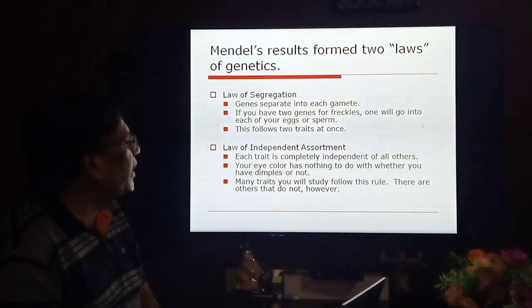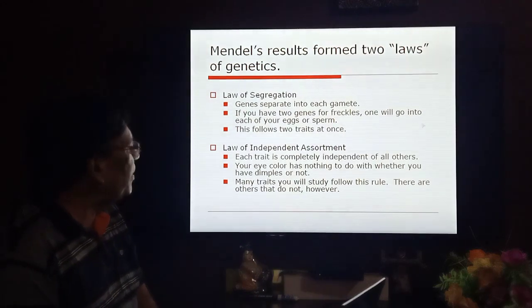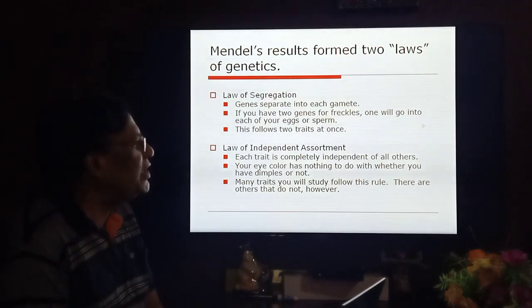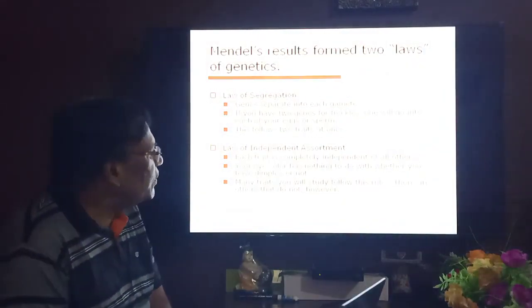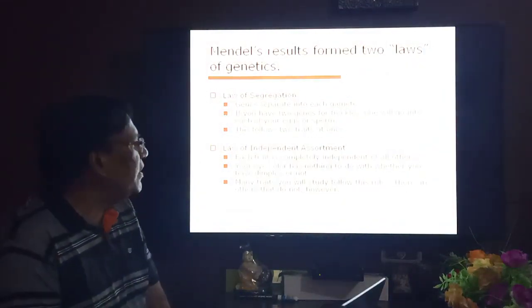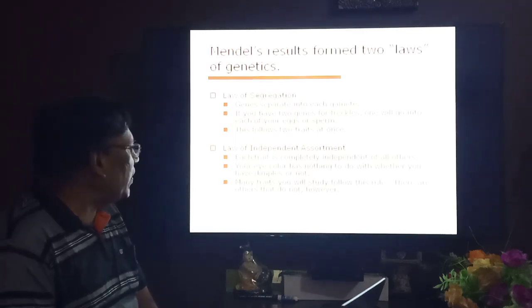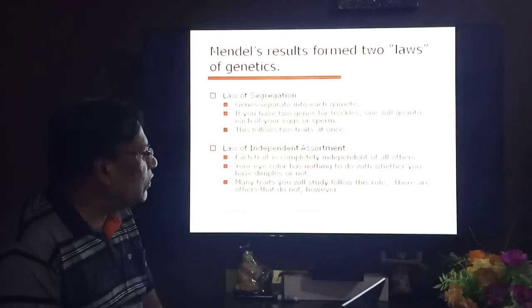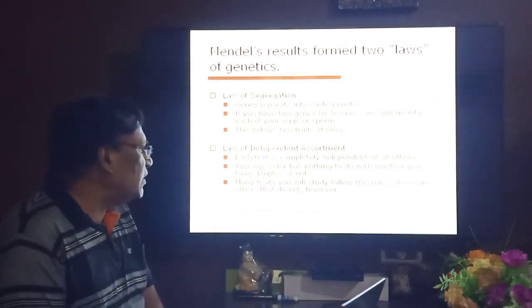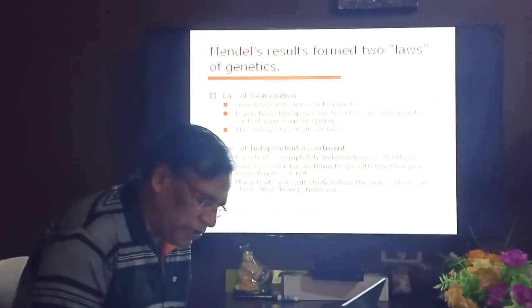The law of independent assortment follows 2 traits at once: each trait is completely independent of all others. Your eye color has nothing to do with whether you have dimples or not. Many traits you will study follow this rule. There are others that do not, however.